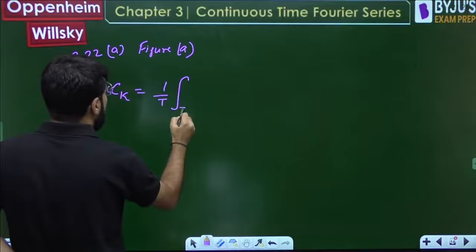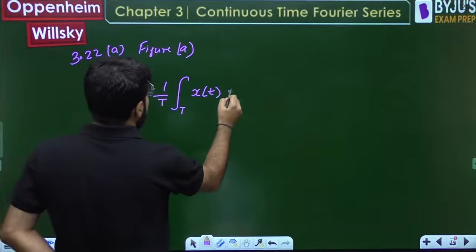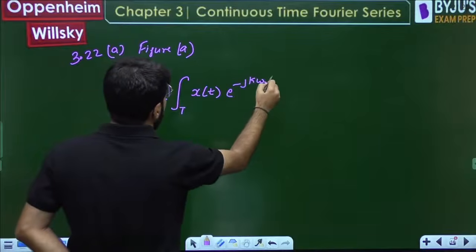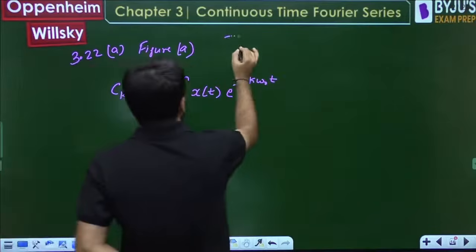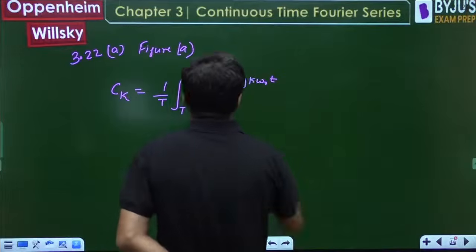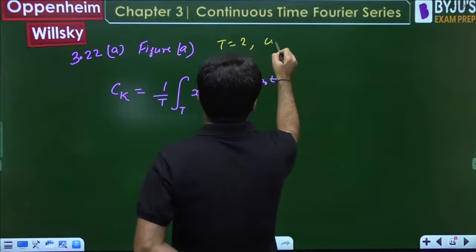Now, what is the general formula for the Fourier series coefficient? We just revised it: 1 upon T, integral over one time period of x(t) e^(-jkω₀t) dt. For this particular signal, what is the time period we already discussed? For this signal, the time period is equal to 2. So what will be ω₀?